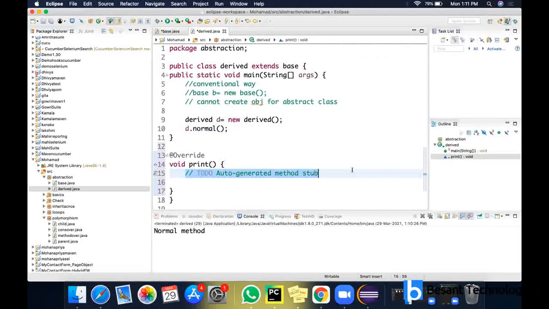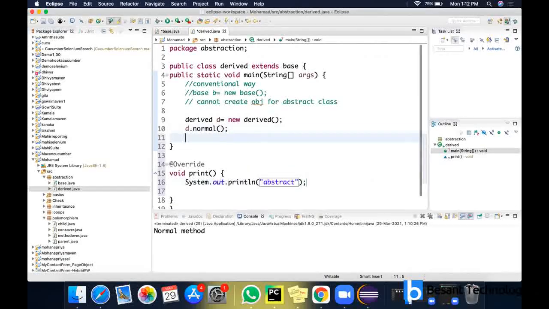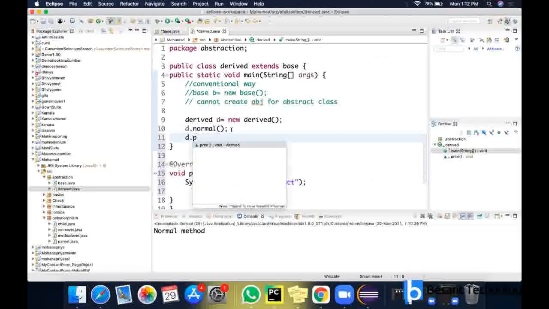Now you can have any code here. It is an abstract method, right? How to call them? Calling them is with its derived class. We cannot call it using its base class. You can call it only using its derived class. So it is d dot print method.